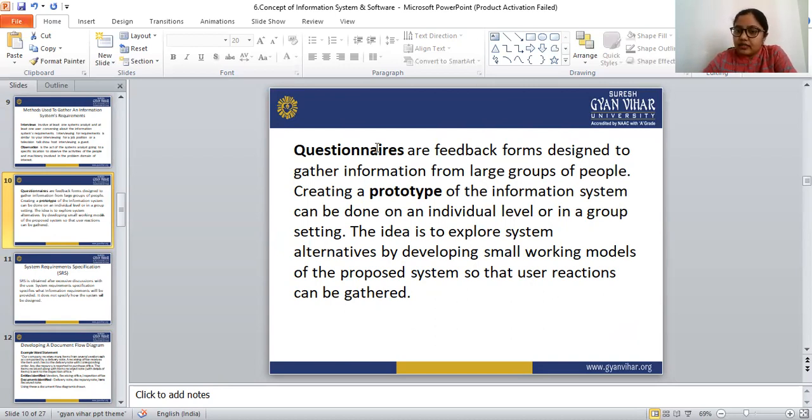reactions can be gathered. Creating a prototype of the information system can be done on an individual level or in a group setting. The idea is to explore system alternatives by developing small working models of the proposed system, so that the user reaction can be gathered.